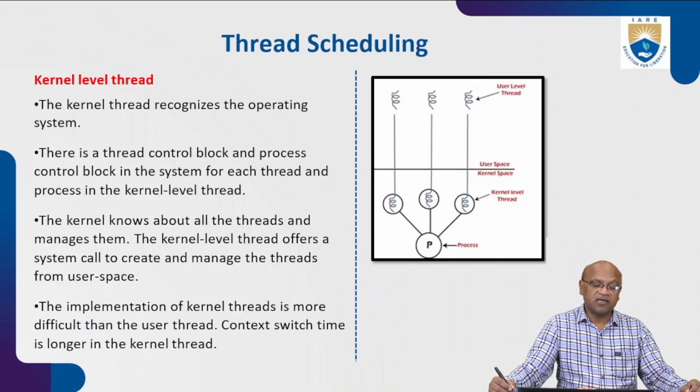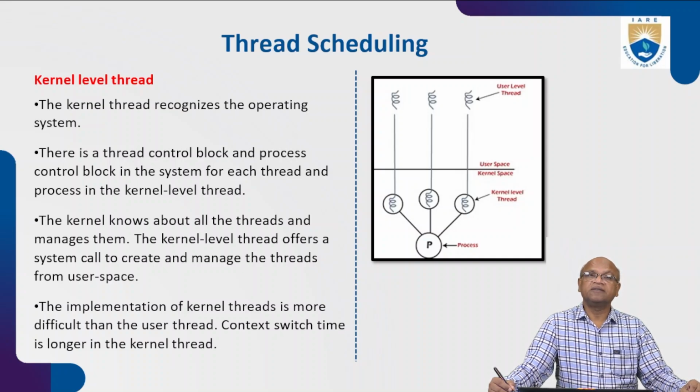So the kernel knows about all the threads and manages them, because the kernel is one part of the operating system.